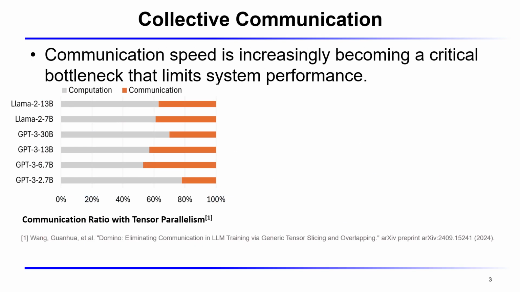Both continue to scale, and we push to even larger clusters. Communication overhead becomes a first-class bottleneck, not an afterthought. This table shows the breakdown of training time for several popular large language models, including Llama 2 and GPT-3 across different parameter sizes. You can see that a significant portion of time is spent on computation, but importantly, communication already takes up a noticeable share, and this is just in these specific configurations.